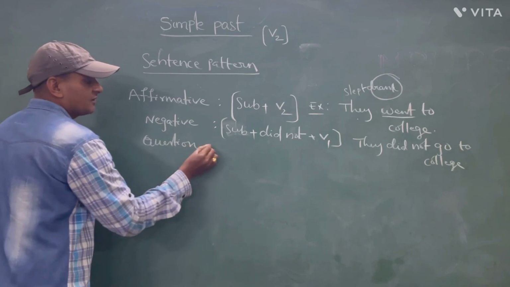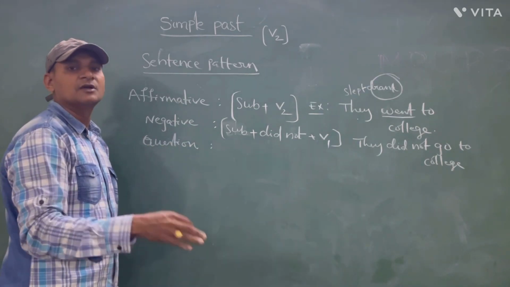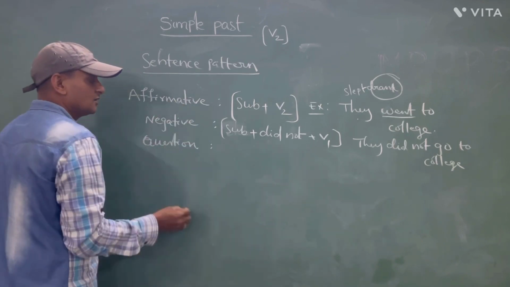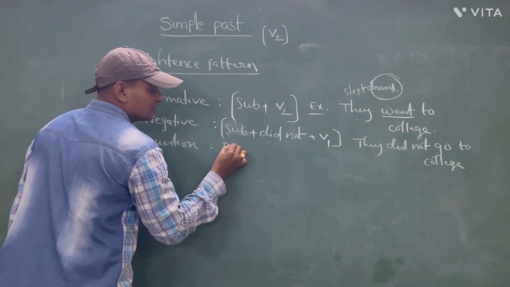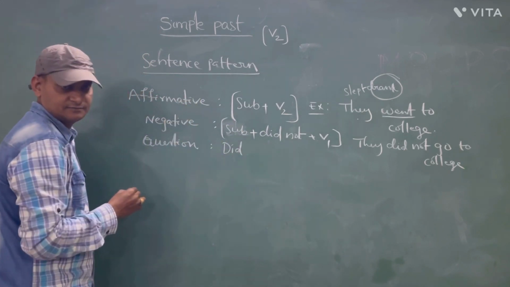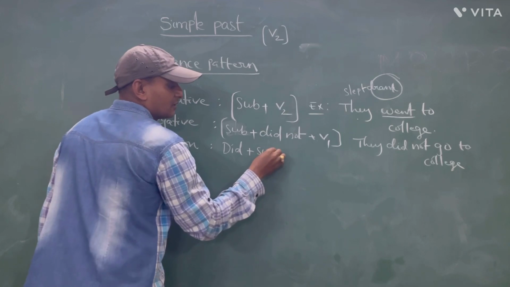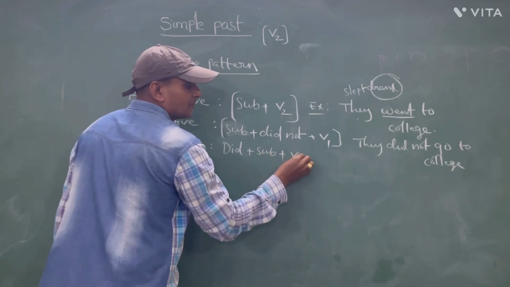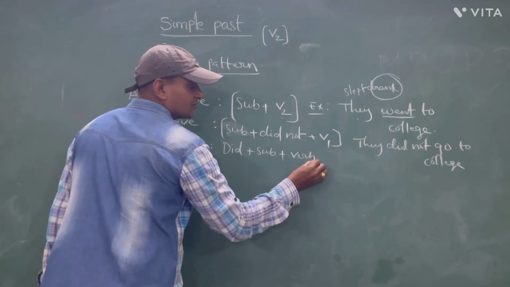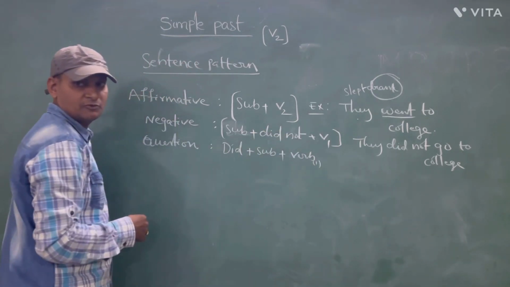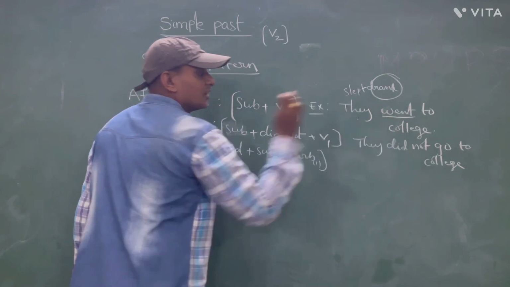Question form. How is the sentence pattern of question form in simple past? In question form, you have to write the helping verb first: did. Next one, subject. Next one, main verb, that should be in first form, verb 1. So, they went to college.